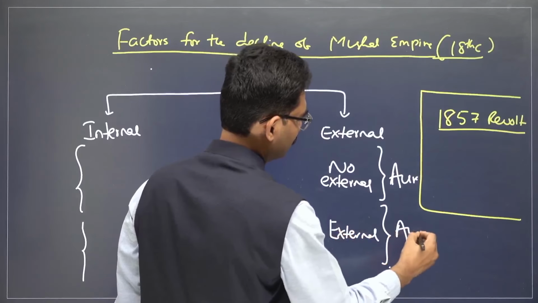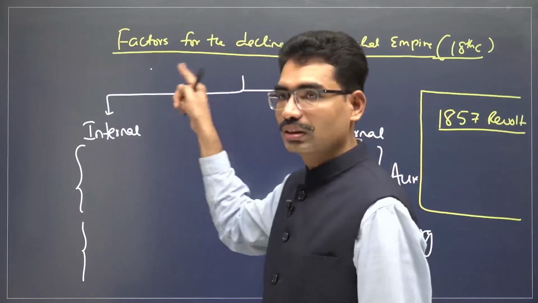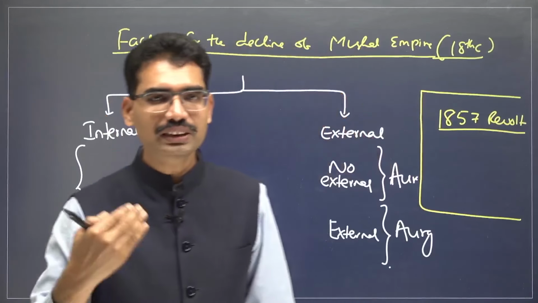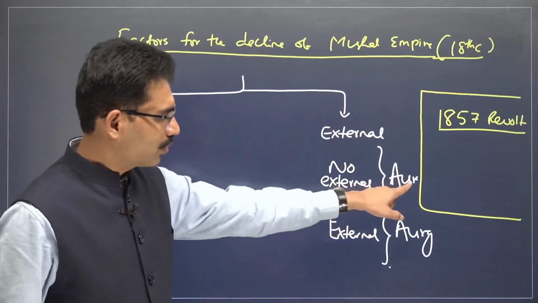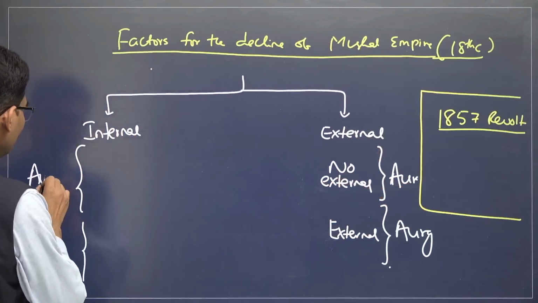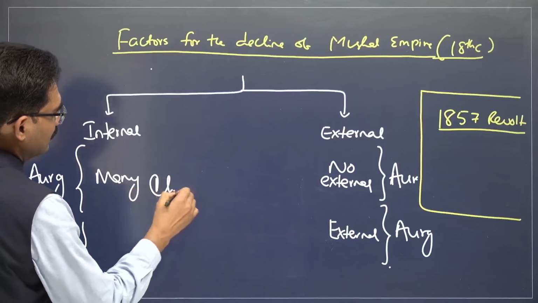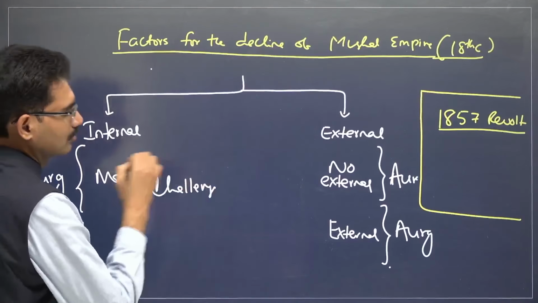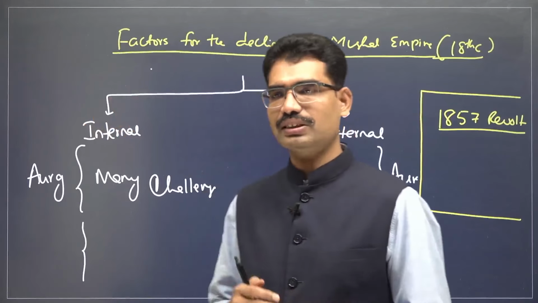Now you see, first internal problems will come, then external threat will come. For Aurangzeb, external threats were not there. But there were many threats and many challenges during the Aurangzeb time period. His own policies were one of the factors.